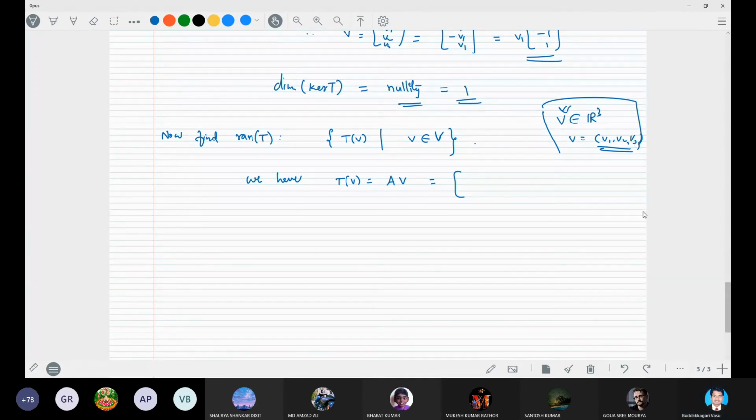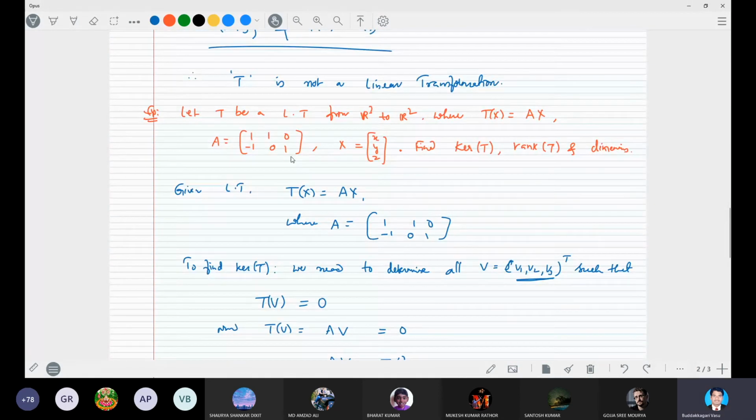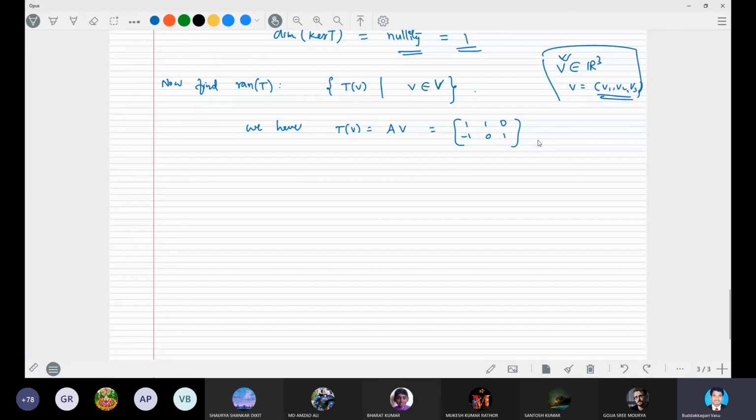Okay. So now A is what? A is 1 1 0, and minus 1 0 1, right? This is A. Into V, where V is V1, V2, V3. T of V we are just writing, that is equal to V1 plus V2, and minus V1 plus V3.